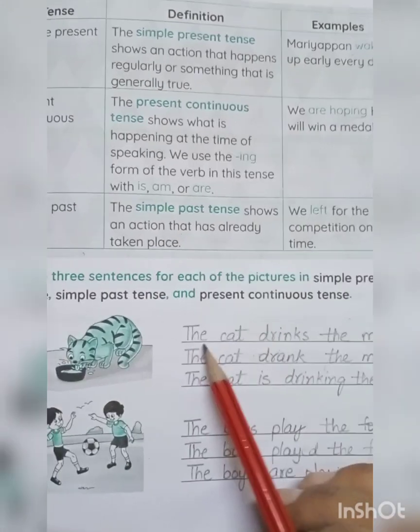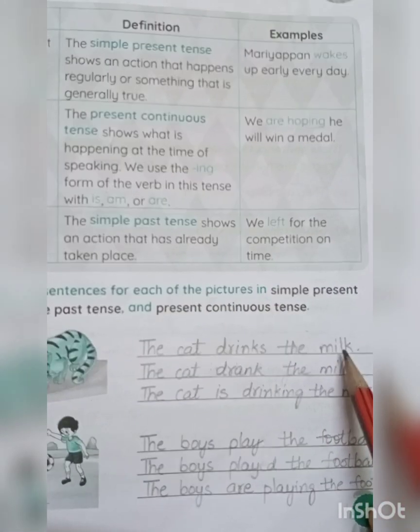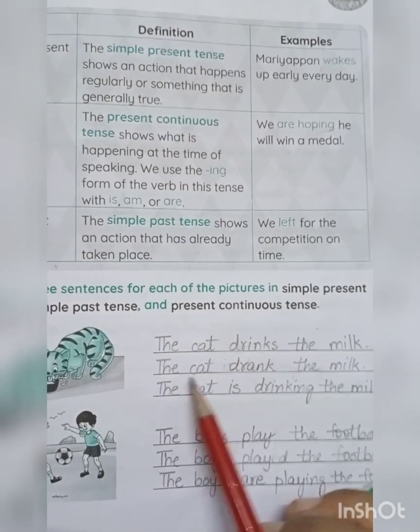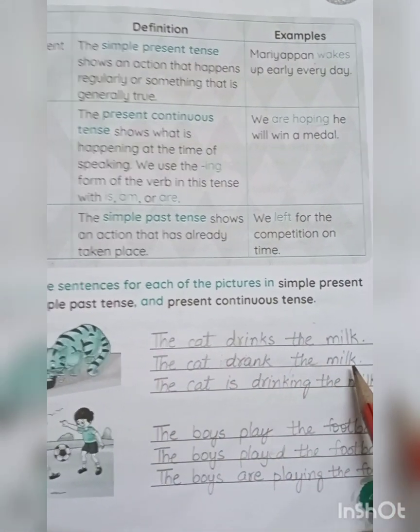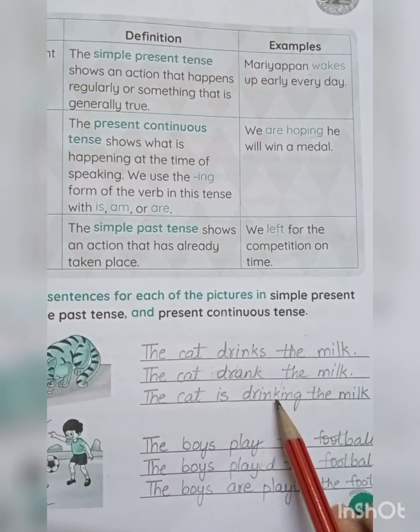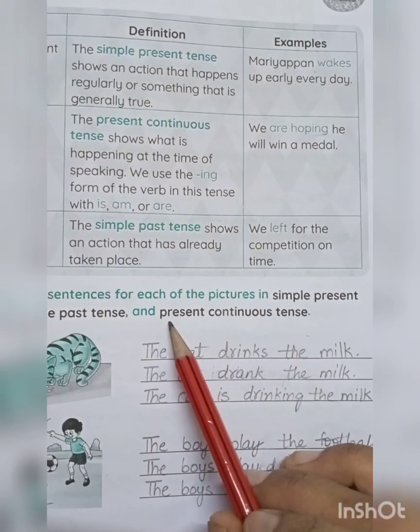So first one is the cat drinks the milk. This is the sentence in simple present tense. Next, the cat drank the milk. This is in simple past tense. The cat is drinking the milk. This is in present continuous tense.